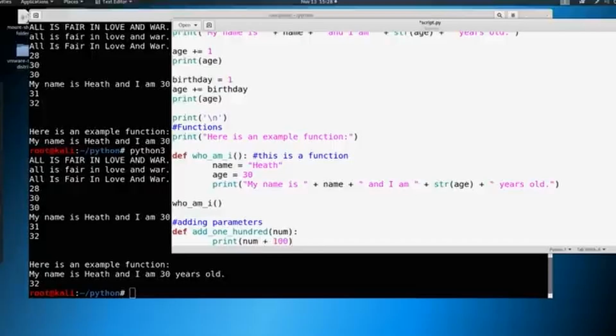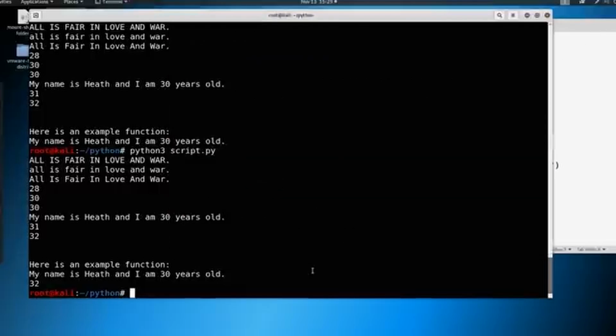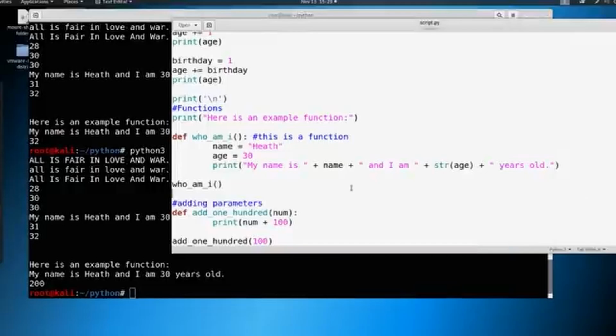So what am I doing here? I'm taking a number and I'm adding 100 to it. So my function of adding 100 makes logical sense. Okay, so what's going to happen then if I say add 100 and then I specify a number in the parameter? Well, I'm going to say, what if I want to add 100 to 100? Well, then I should, in theory, print out 200, right? And there you go. We have successfully printed out 200.